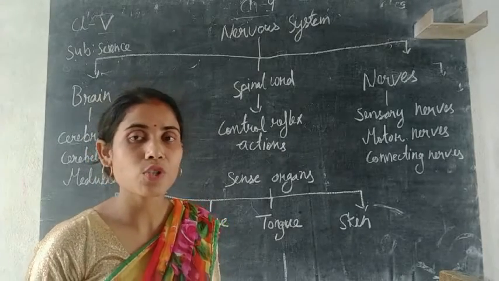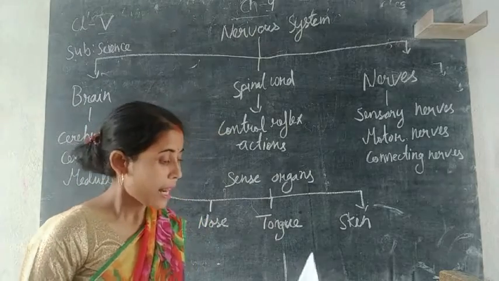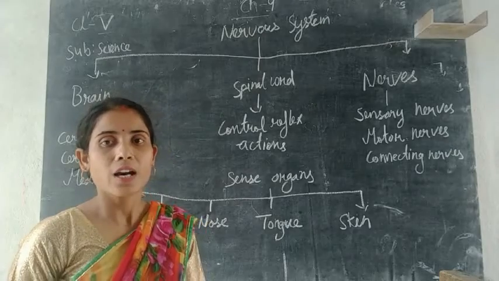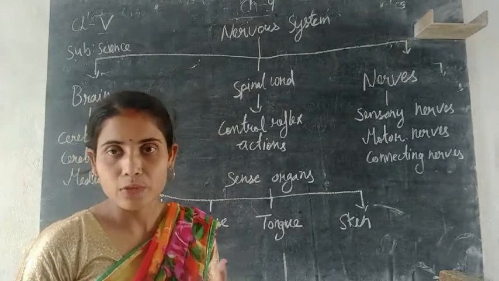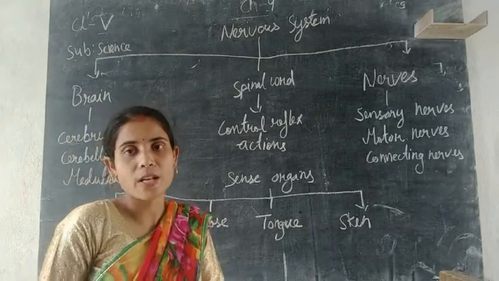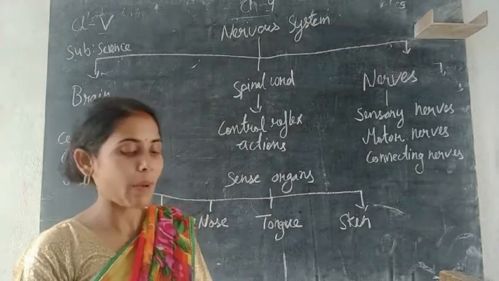The spinal cord's function is to control all the reflex actions like blinking of eyes, sneezing, salivating. That means whenever we smell something sweet or sour, our mouth gets full of saliva. That kind of work which happens in our body is called a reflex action, and that is controlled by the spinal cord.